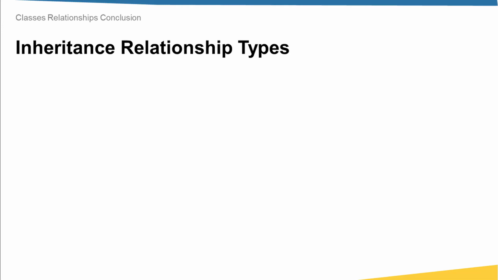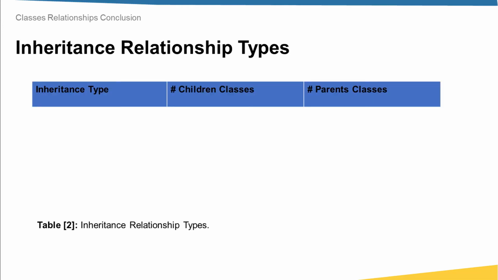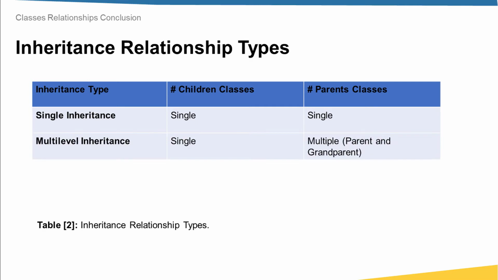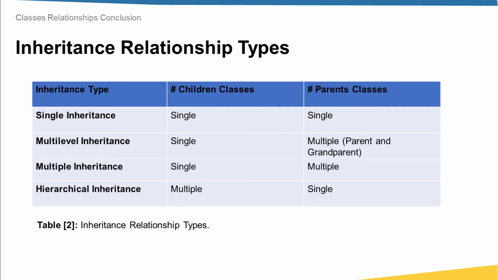Next, we have mentioned that for inheritance relationship, there are four types. We differentiate between these types depending on how many child classes and how many parent classes we have. In case of single inheritance, we have a single child and a single parent. In case of multi-level inheritance, we have a single child and multiple parent classes, so in this case, we have a parent and a grandparent. In multiple inheritance, we have a single child and multiple parents. Whereas in hierarchical inheritance relationship, we have multiple child classes and only a single parent class.